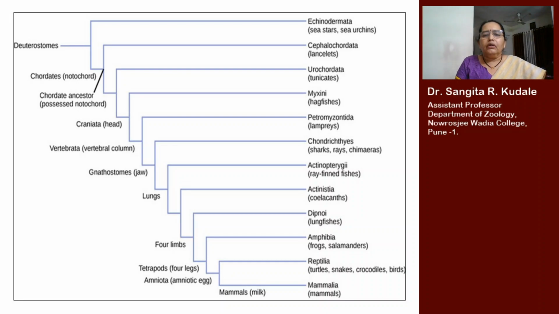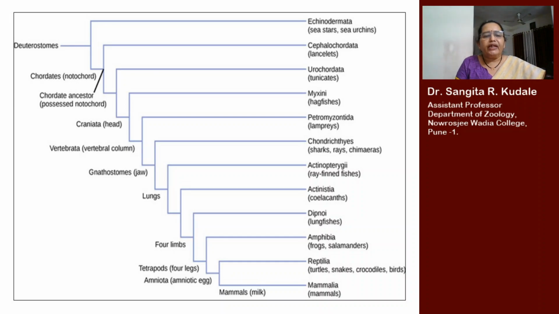Here, chordates having a circular mouth belong to Petromyzontida and Myxini. Petromyzontida, commonly known as lampreys, and Myxini, commonly known as hagfish. Petromyzon are the animals which are ectoparasitic forms found on the gills of fish.